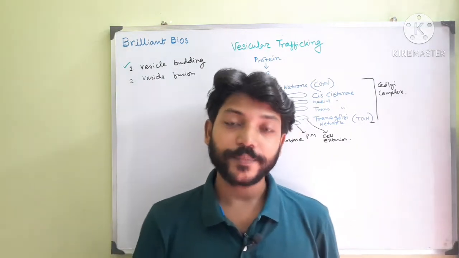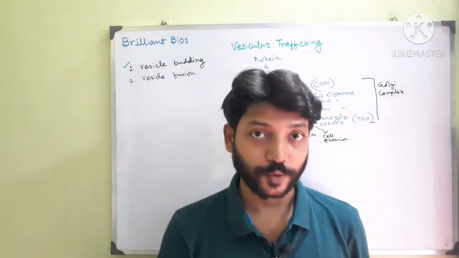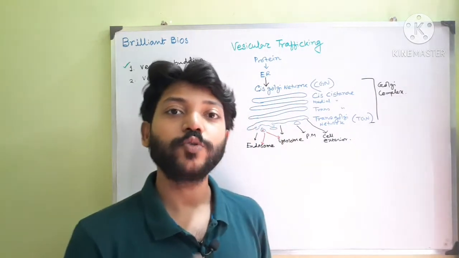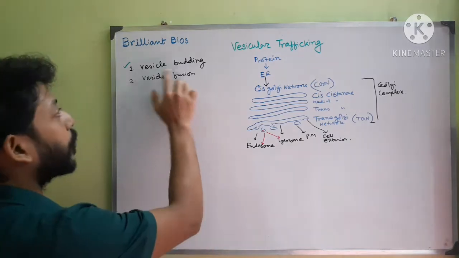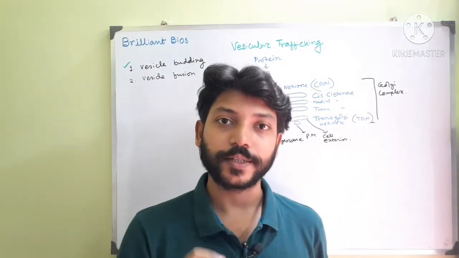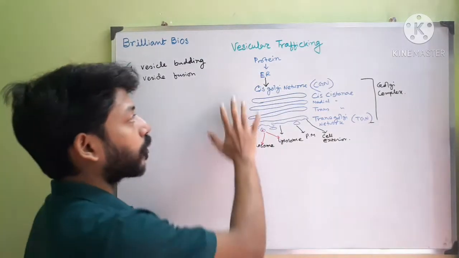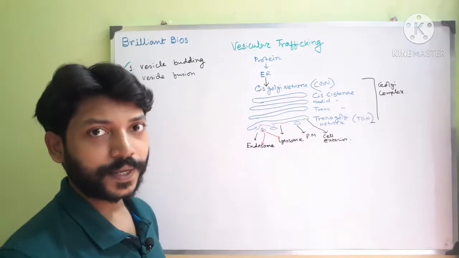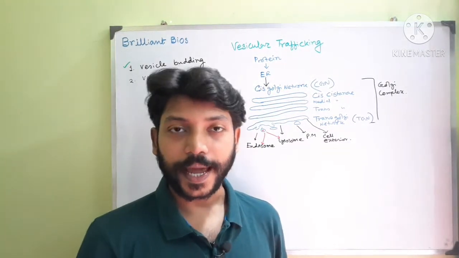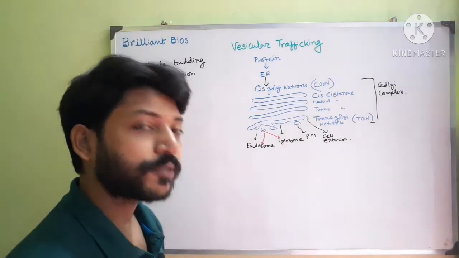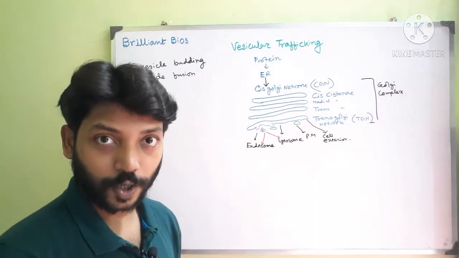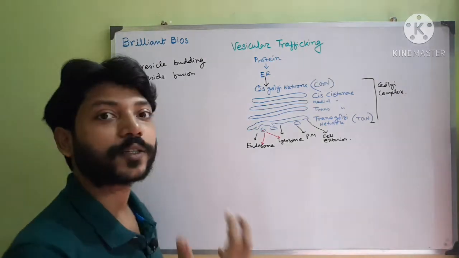In the second part, I mentioned that this total process, vesicular trafficking, actually occurs in two ways. One is called vesicle budding, another is vesicle fusion. Only these two processes are responsible for the whole vesicular trafficking. As the name implies, vesicular means with the help of vesicles, and vesicles perform their function in two ways. One is budding: it buds out from one compartment and then fuses with the other compartment.